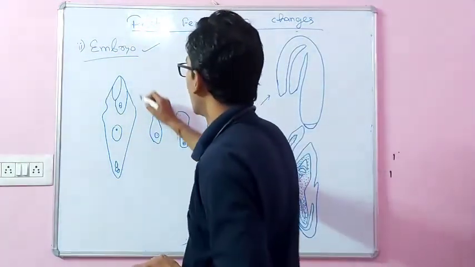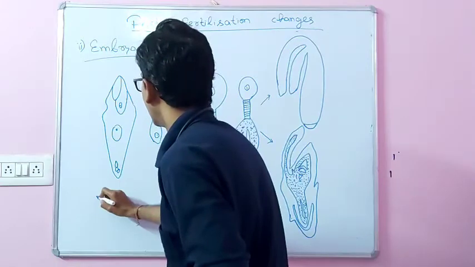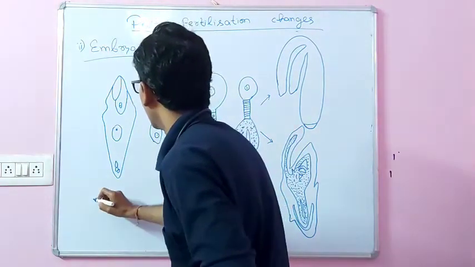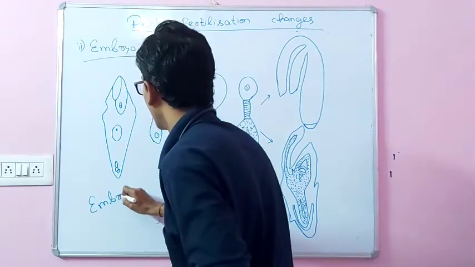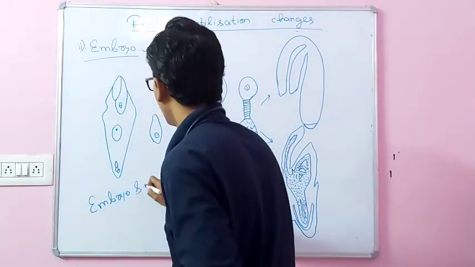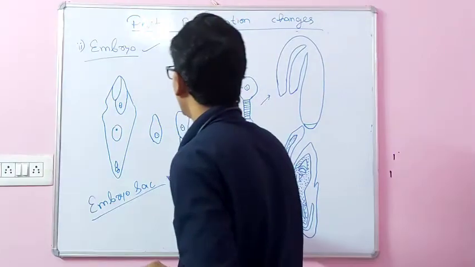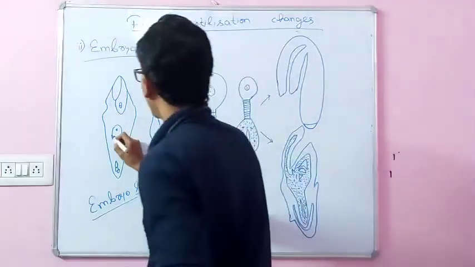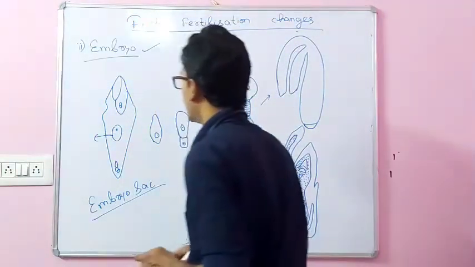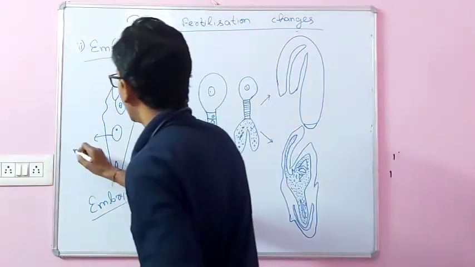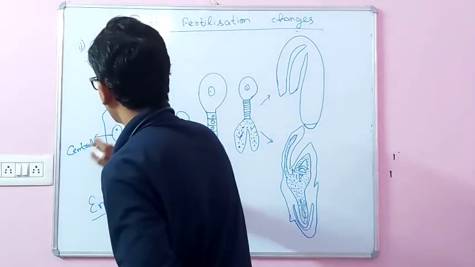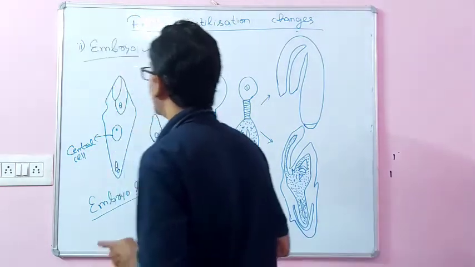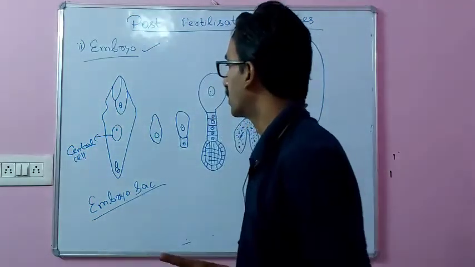This is the embryo sac, in which the cell present here is represented as the central cell, which already participated in the fertilization.